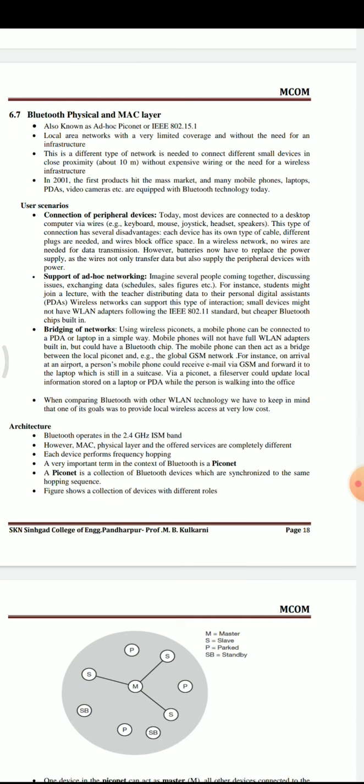So we can say that different types of local area networks can be bridged by using such a wireless local area network for communication. For example, we can transfer the data between a mobile and a laptop, which have different types of network connectivity for communication.